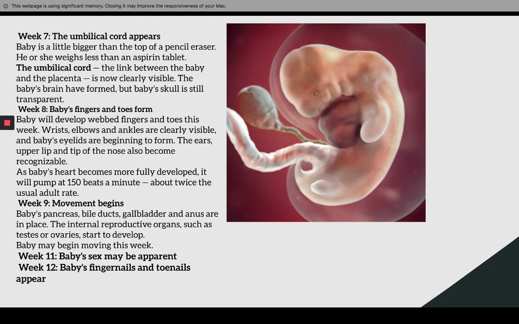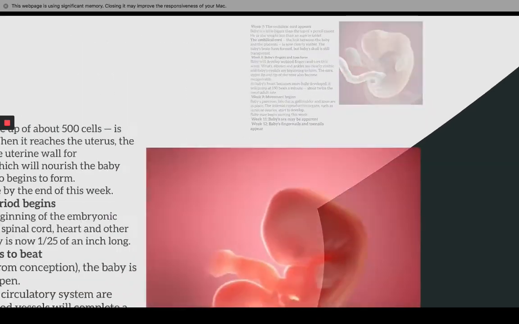Baby's pancreas, bile duct, gallbladder, and anus are in place. The internal reproductive organs such as testes or ovaries start to develop. Baby may begin moving this week. Week 11, baby's sex may be apparent. In this week, the ultrasound exam can show whether baby is a girl or a boy. Week 12, baby's fingernails and toenails actually appear.